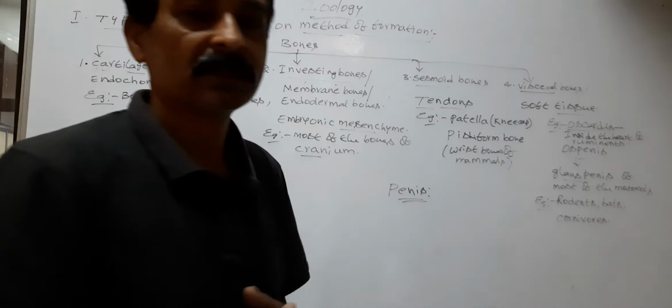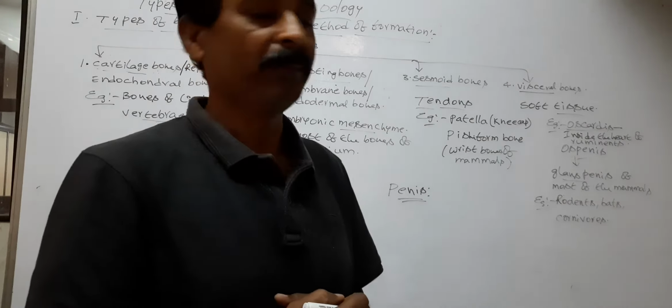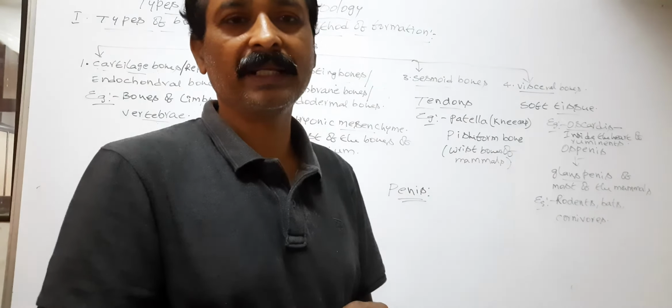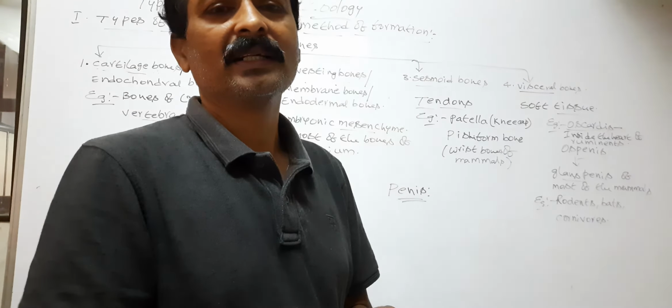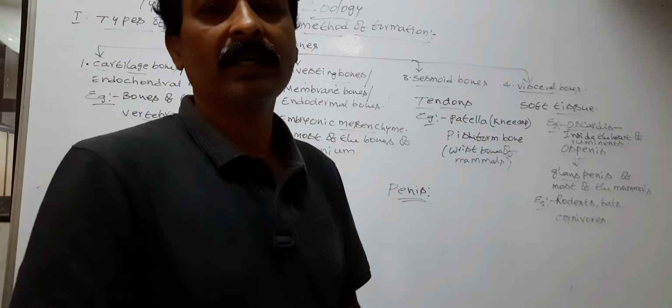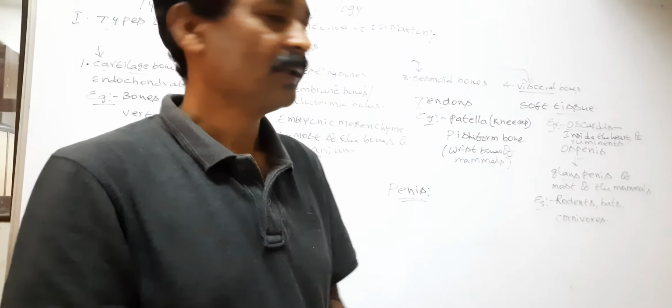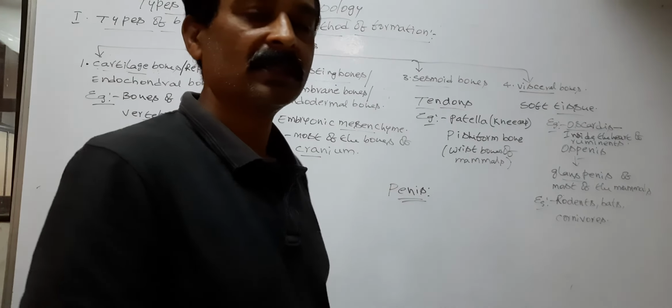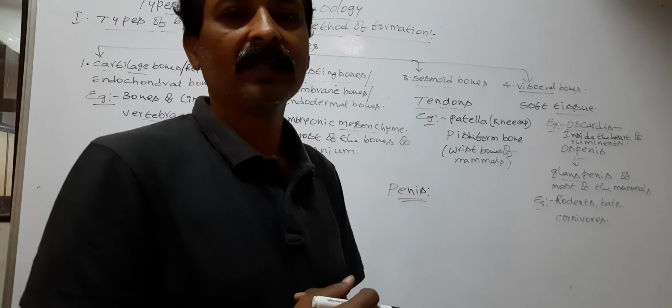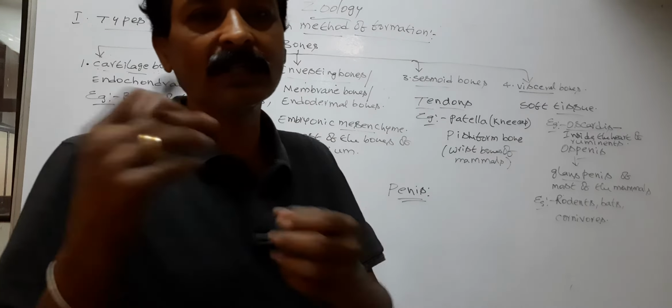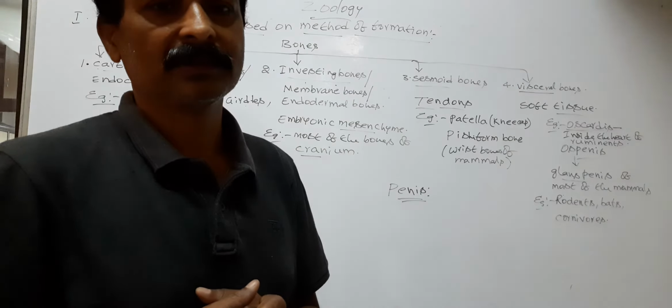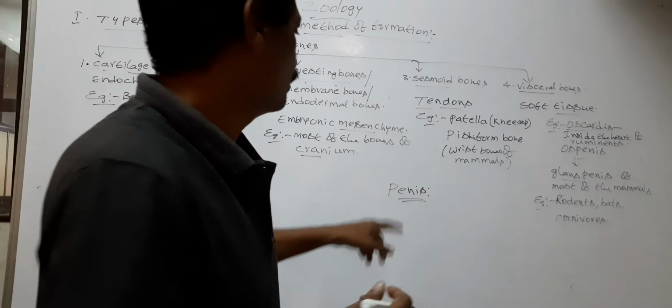Male mammals possess a penis. Penis is the external male reproductive organ. With the help of the penis, the male mammal releases its sperm into the female.